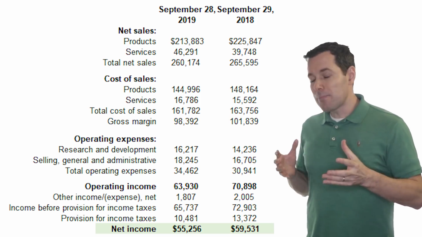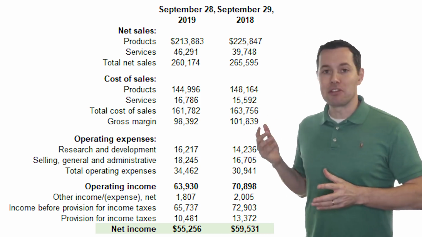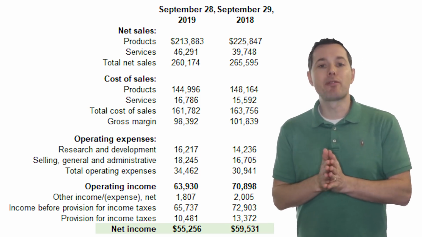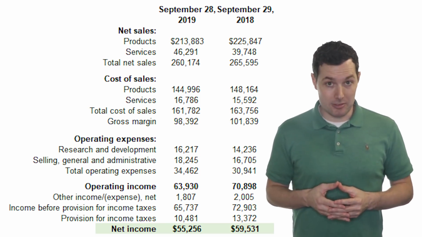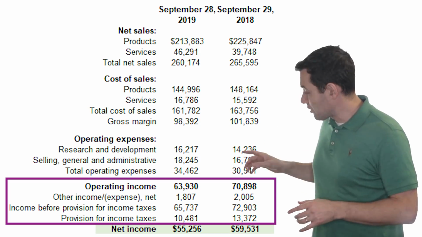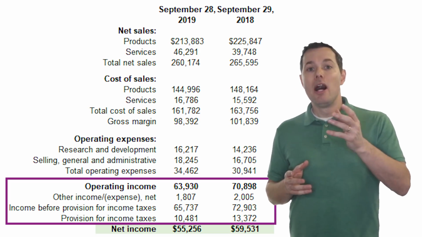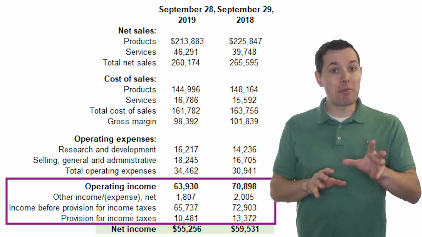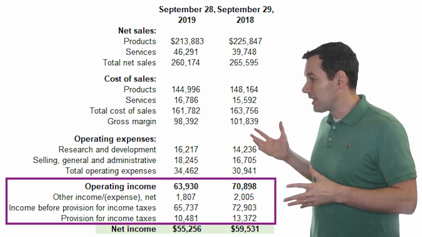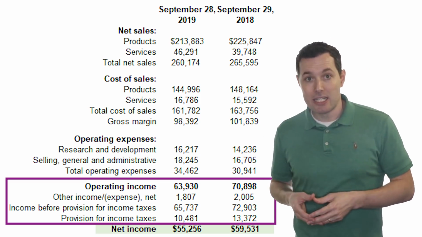And when I was prepping for this video, I was actually scratching my head for a second because I knew that I was looking for a line item called interest expense. And clearly we don't see that one. It should appear right in this section. Now, as I read through each of these line items from this section, the only logical place that interest expense could be hiding is in other